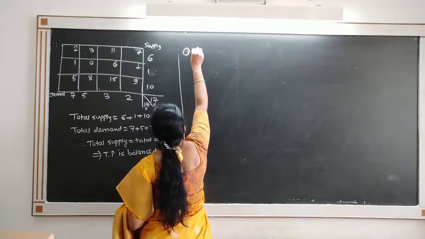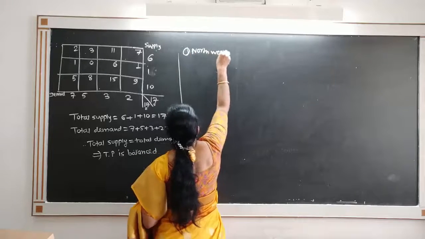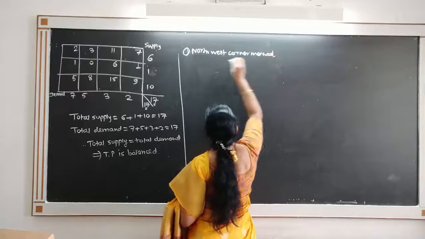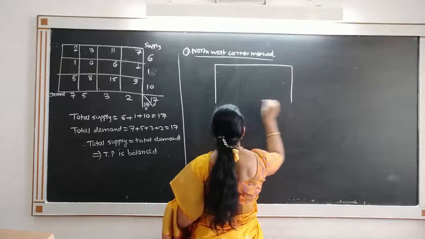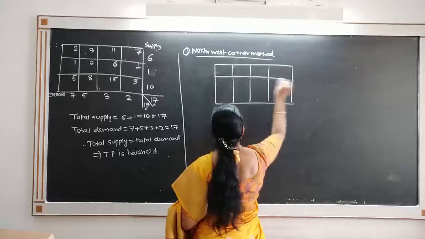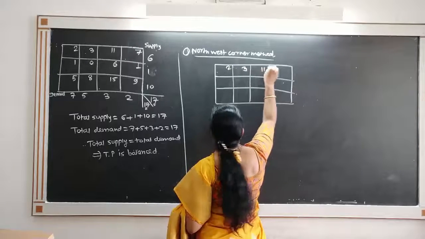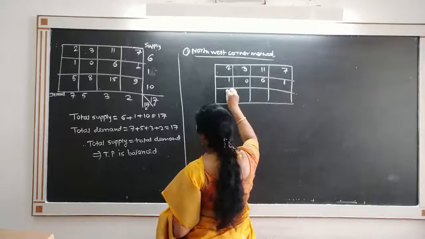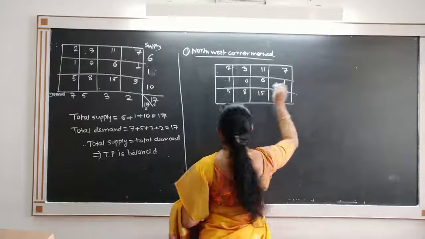We find the IBFS by the first method, that is north-west corner method. So consider the given example, having transportation cost as 2, 3, 11, 7, 1, 0, 6, 1 and 5, 8, 15, 9.